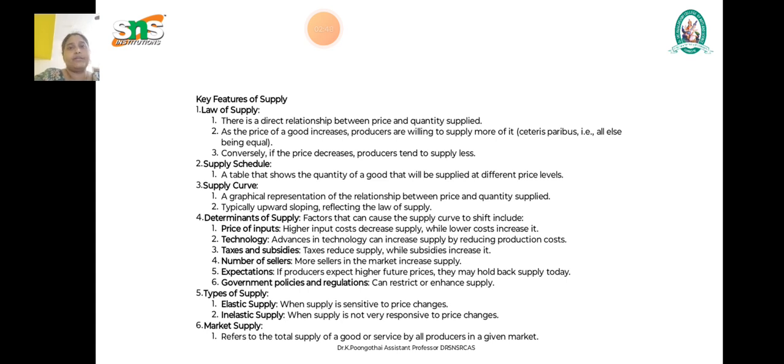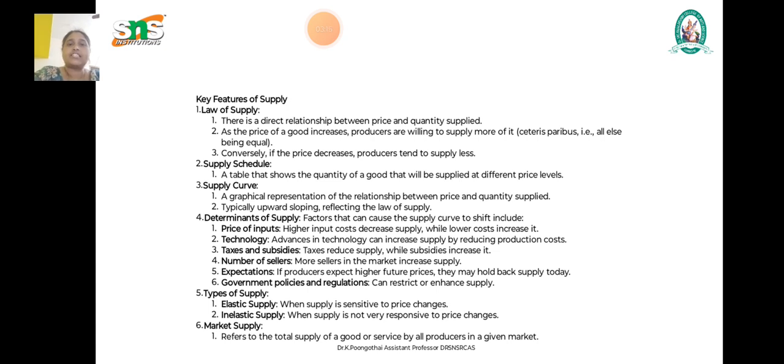The law of demand is downward sloping and the law of supply is upward sloping. The important factors involved in the determinants of supply are price of inputs, technology, taxes and subsidies, number of sellers, expectations and government policies. So these are all the things involved in the determinants of supply.